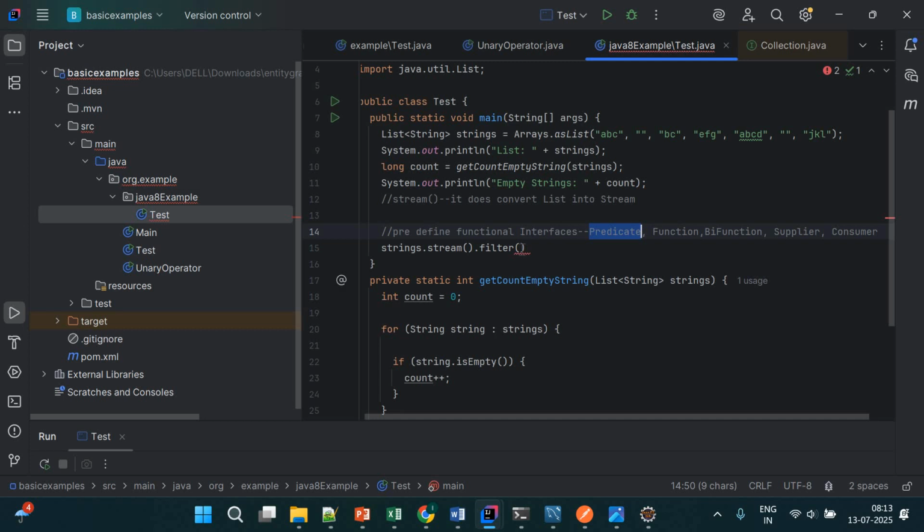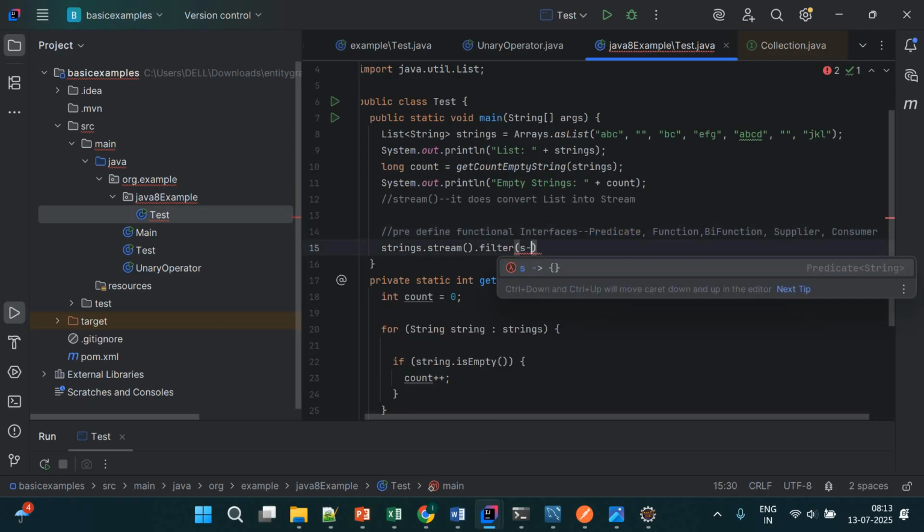So if I'm writing some lambda expression inside it, that is an implementation of the method which is part of Predicate. If you're not aware of it, please watch my previous recording which was based on these predefined functional interfaces only, right?